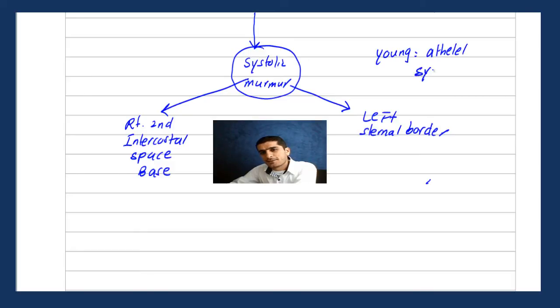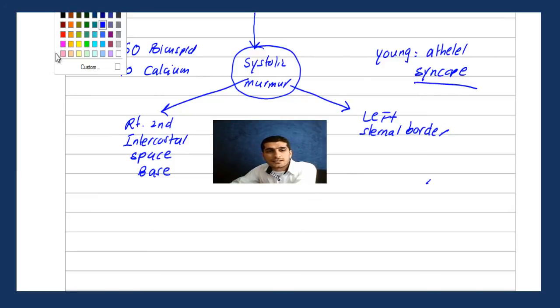Young athlete, syncope or decreased conscious level or sudden death. And here usually it's 60 or 70. We talked about 60 and 70. This is calcium, and the 60 was bicuspid. And I think you know what these two diseases are that I'm talking about.